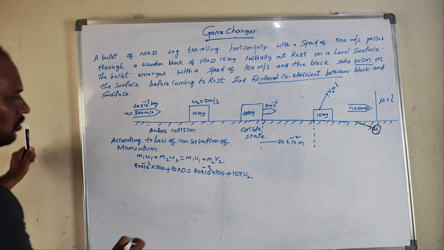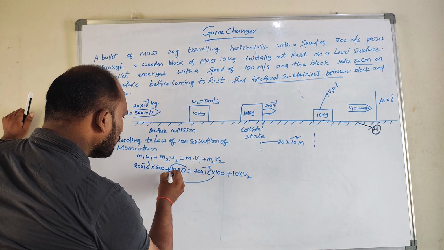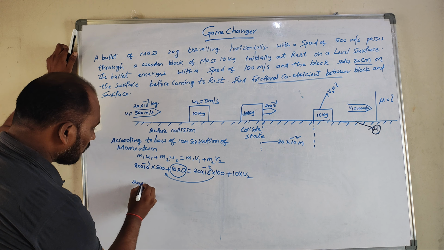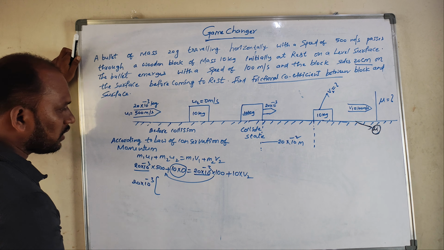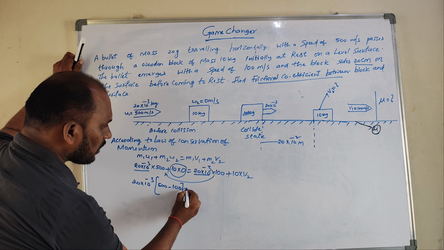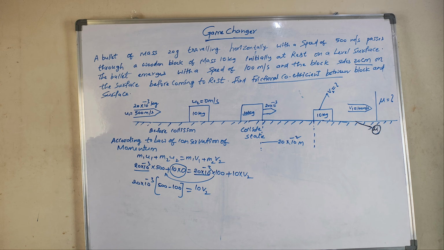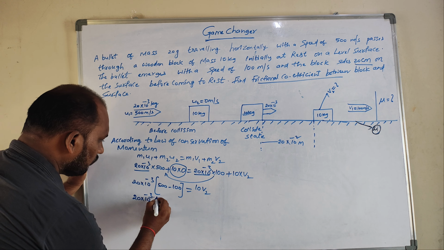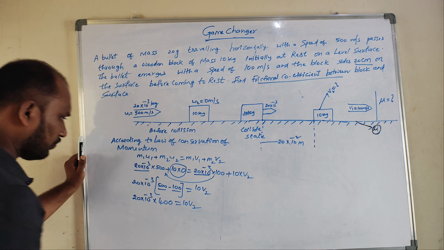So for that, what do I have to do? Simple, we have to bring this to this side, because this entire term becomes 0. Now what will happen, guys? 20 into 10 power minus 3 is common here. So 20 into 10 power minus 3 into (500 minus 100) is equal to 10 into v2. 500 minus 100 means 400, so 400 is equal to 10 v2.